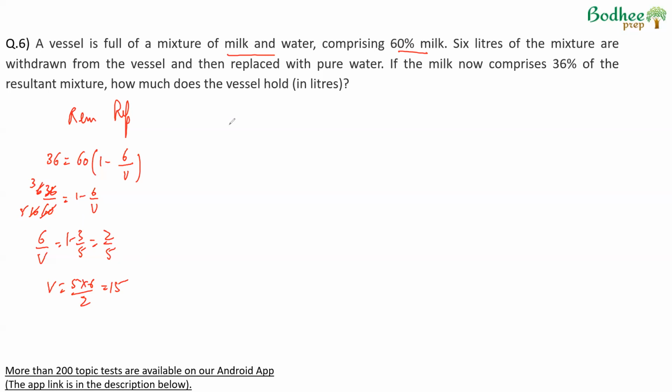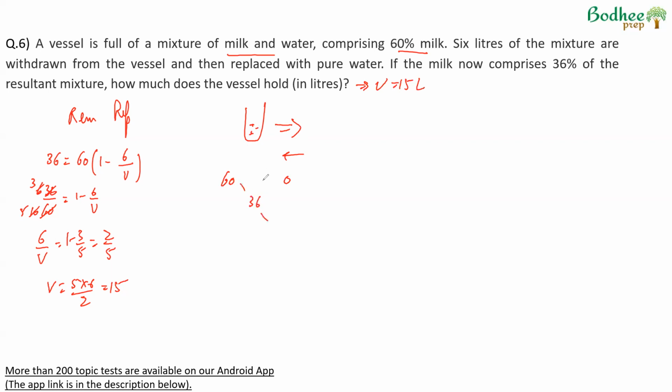So how much does the vessel hold? V holds V, which is 15 liters to start with. If we are using alligation, what we can say is after the removal happens, we are adding water. Now, milk initially, or the remaining milk, is 60% milk. Water that is added is 0% milk, and finally we get the ratio is 36.